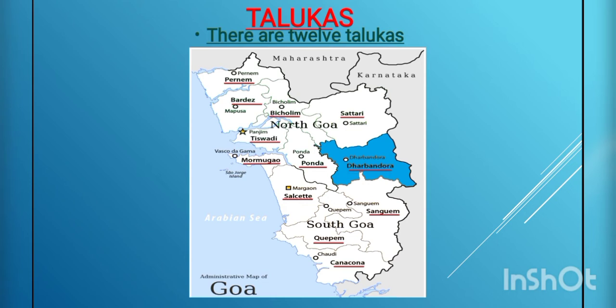These are the 12 talukas of Goa. Marmugoa is the smallest taluka of Goa, whereas Dharbandora is the latest taluka formed. Previously there were only 11 talukas. Now one more taluka has been added recently, that is Dharbandora taluka. Total 12 talukas there are now in Goa.